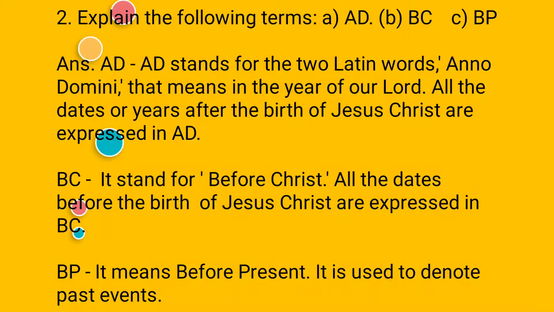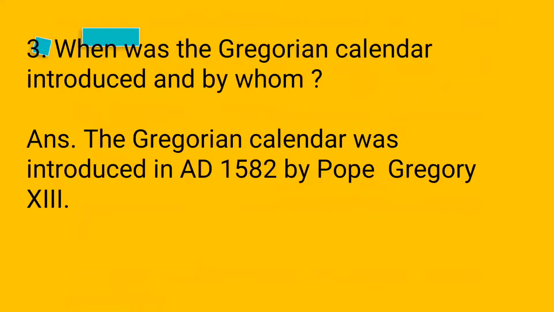Now question number 2, explain the terms AD, BC and BP. AD stands for the two Latin words Anno Domini, that means in the year of our Lord. All the dates or years after the birth of Jesus Christ are expressed in AD. Now BC, it stands for before Christ. All the dates before the birth of Jesus Christ are expressed in BC. BP means before present. It is used to denote past events.